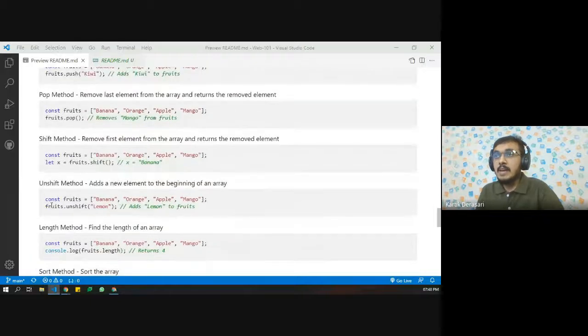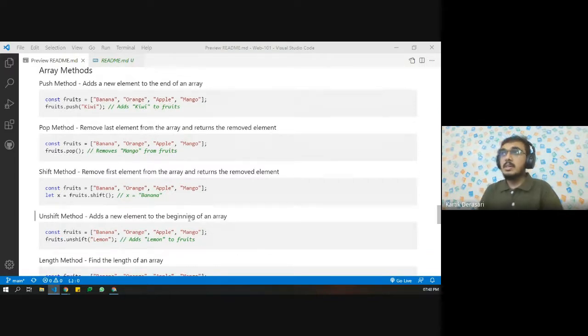And lastly, we have the unshift method. If you want to add a new element to the beginning of an array, where we have banana, orange, apple, mango, and we want to add lemon, then we can add it using the unshift function, and that will add lemon at the beginning of the array. So any questions so far in array methods?